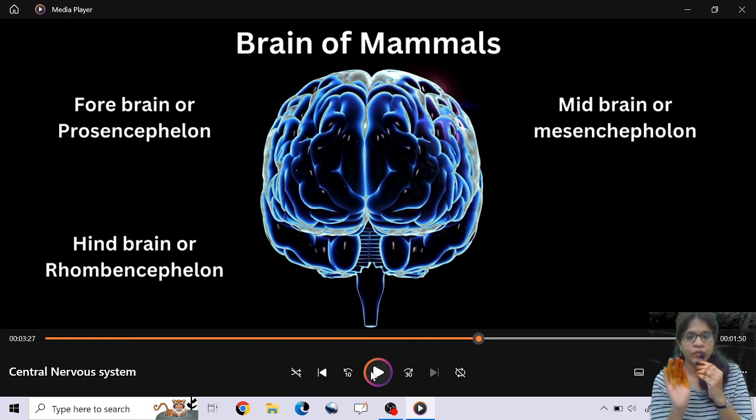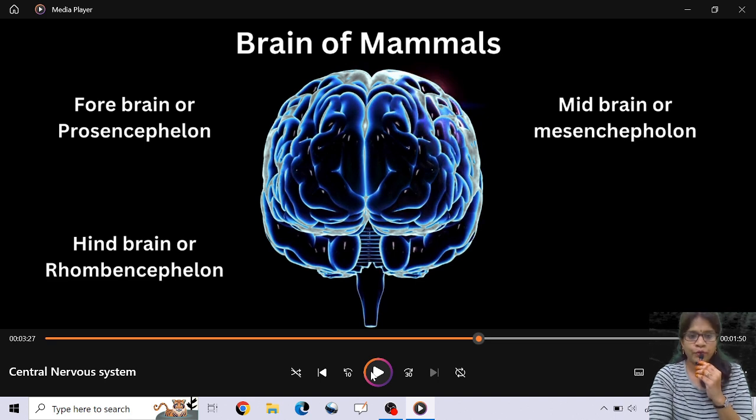See, now let's, without any confusion, discuss it. So the forebrain is mainly again divided into the olfactory lobes, you have the cerebral hemisphere, and you have the diencephalon. So these are the three important parts of your forebrain. If you go for the hindbrain and midbrain, see, the midbrain is immediately arranged below your forebrain. Okay, this particular cerebral hemisphere is completely masking your midbrain also. I'll also tell you how it happens. And you have your hindbrain, which includes the cerebellum and the medulla oblongata. Okay, this is how the parts of your brain start.